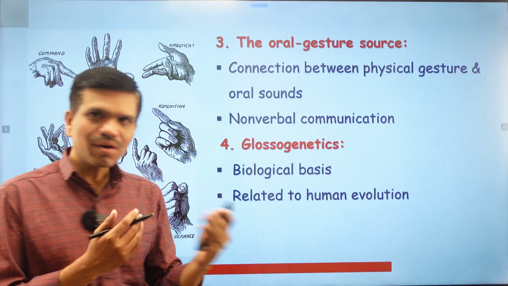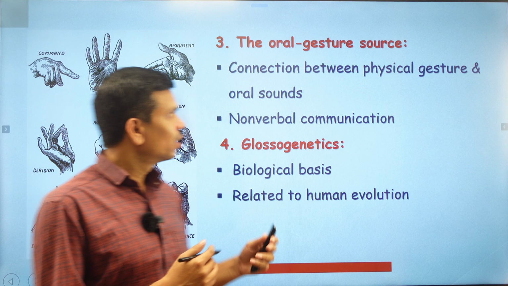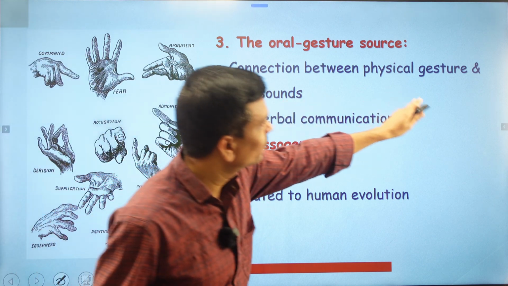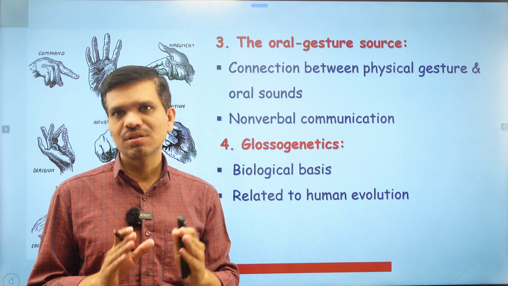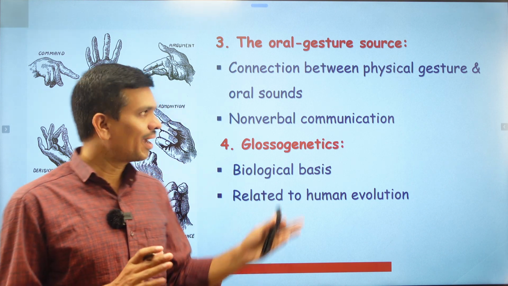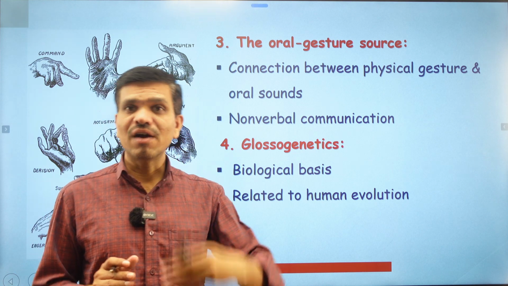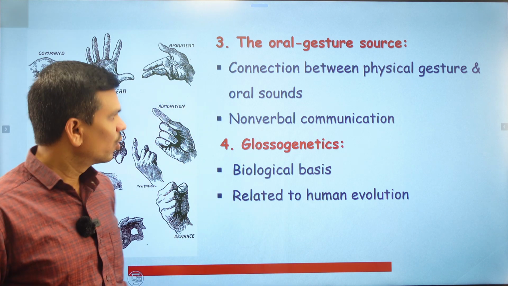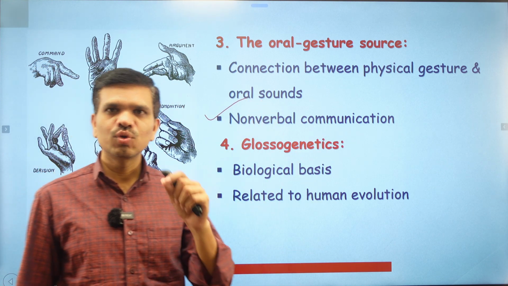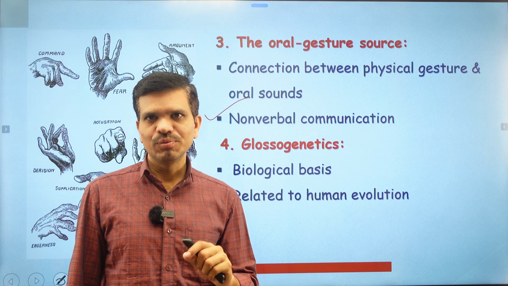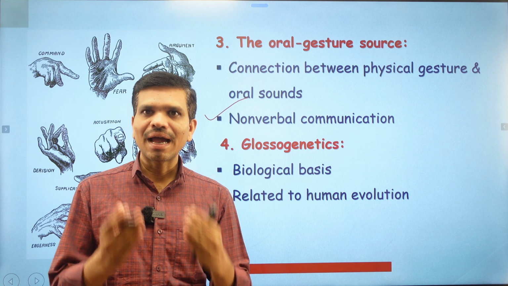There is a strong connection between oral and gesture kinds of communication. Here we find that there is a connection between physical gesture and oral sound. So we can say that language is the strongest medium of communication, and this communication first came from gesture and after that words came. So this is also a theory, and it relies on non-verbal communication, and still today human beings use non-verbal communication. So for example, right now I am speaking with you and I am using gesture.